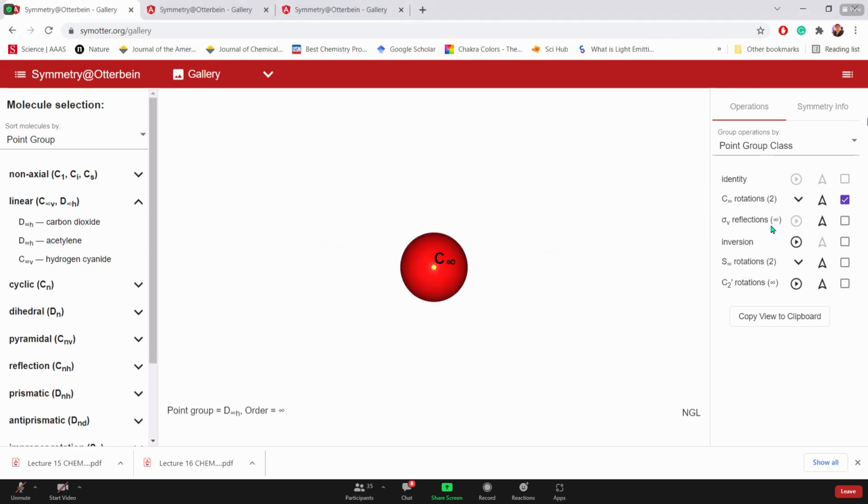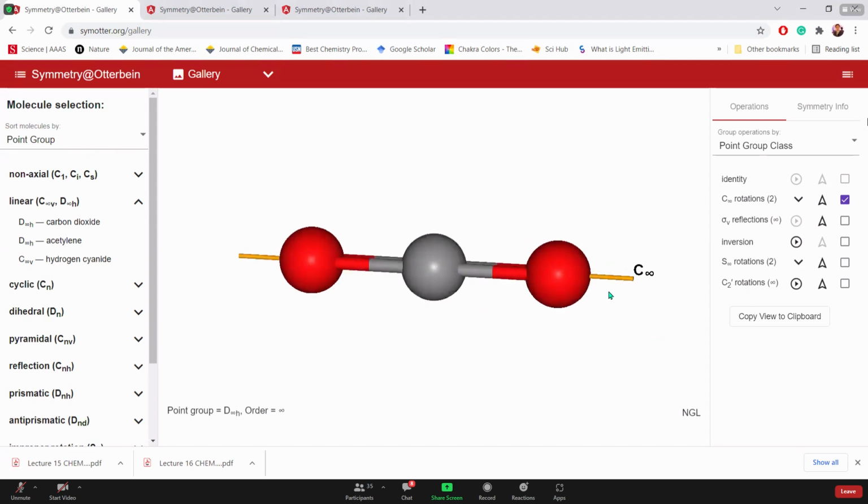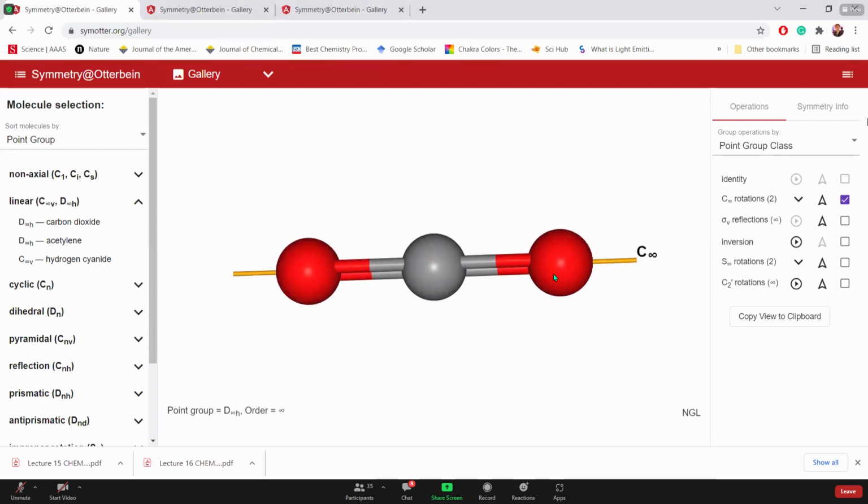Now the z-axis is pointing towards you. And when I rotate around this axis, this whole molecule will keep rotating around itself. The red one will be rotating in its place, and this one will be rotating in its place, right? So that's the way we define a sigma bond: any such bond where, on rotation along the z-axis, there is no phase change. So let's move back and define the pi bond.